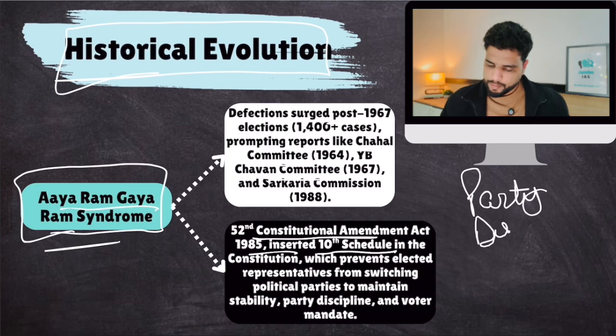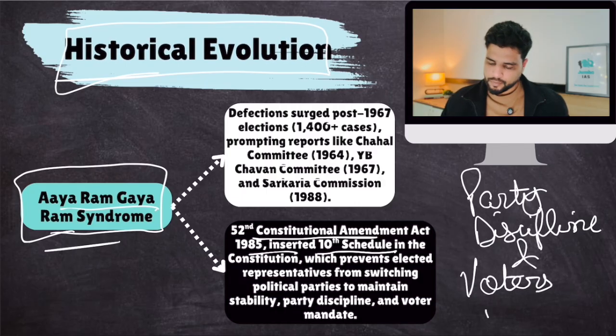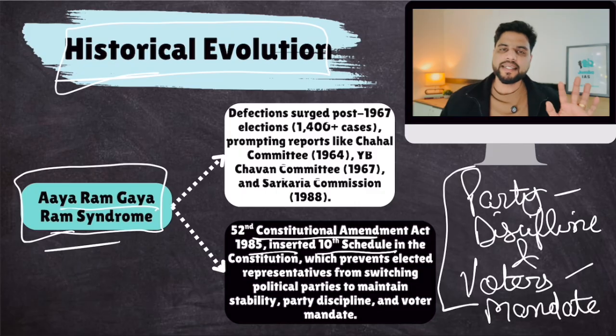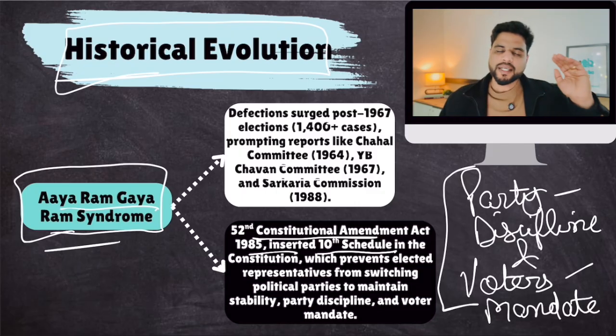Remember these keywords, party discipline; these were the objectives, and voters' mandate. Pardon my handwriting, but I hope you're understanding what I'm writing right now. So, party discipline and voters' mandate. Now, all important provisions with respect to anti-defection law in India are given in the 10th Schedule of the Constitution. So, let's investigate the 10th Schedule thoroughly. What are the important provisions written in the 10th Schedule of the Constitution?